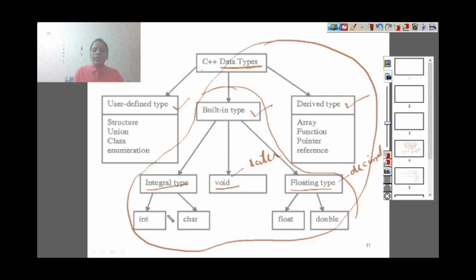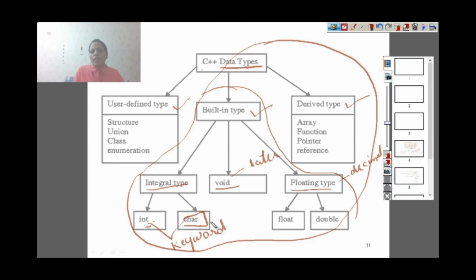Integral type can be of two kinds, integer and character. These int and char are keywords, just to tell the compiler that the following variable will store an integer value or character value. Actually a character is like ABCD, but it comes under the category of integral type, because when we save it, it saves as an integer value.